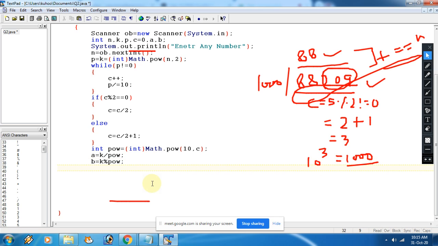So in a you are getting the quotient, meaning 88, and in b you are getting 209, right?